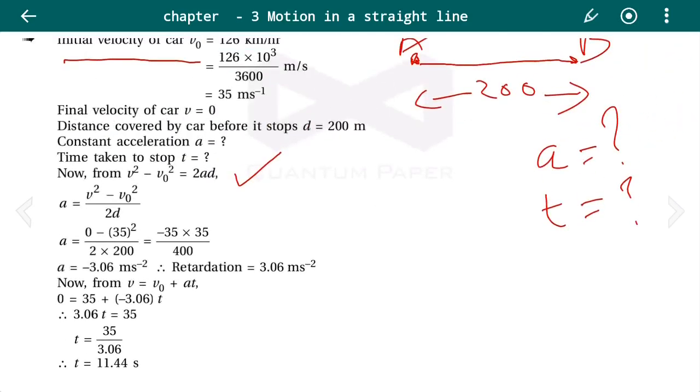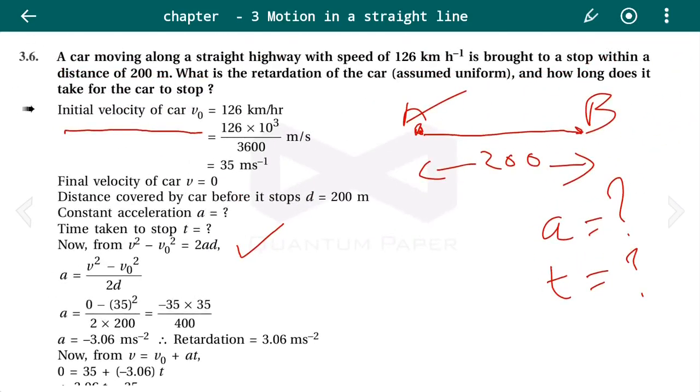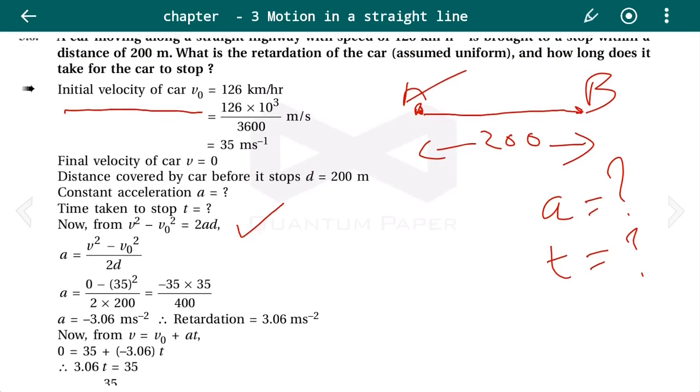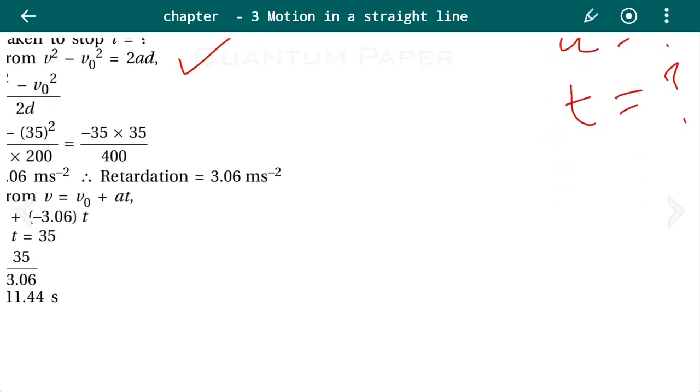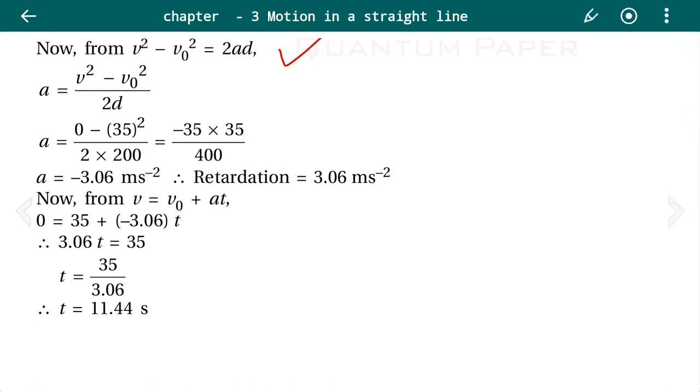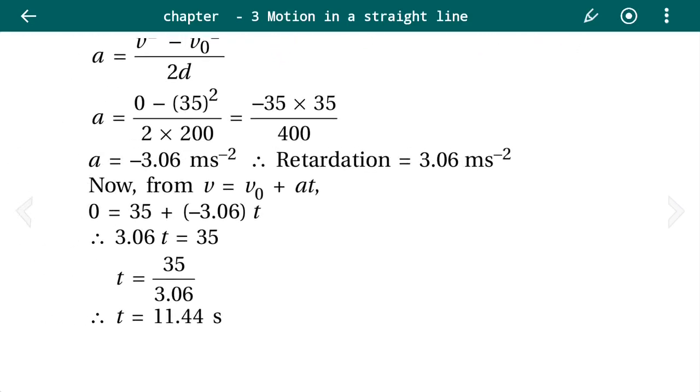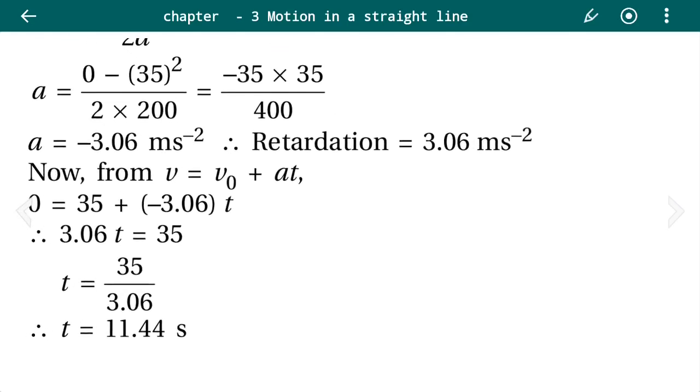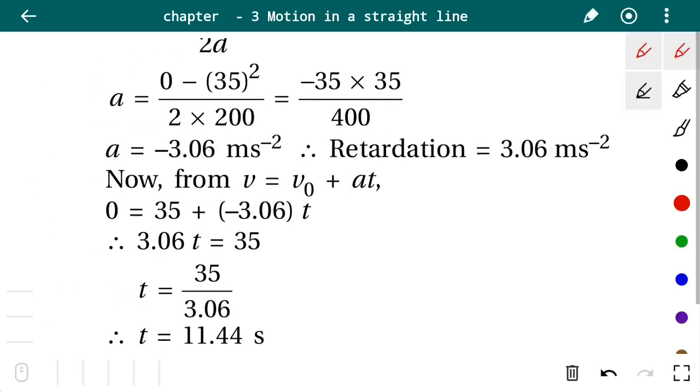Now what we need to find is how long does it take for the car to stop, right? That means what is the time taken throughout the path. So again, now see, we got the value of A, we are having the value of V, we are having the value of V0, and we need to find T, right? So which kinematic equation fits over here? That is V equals V0 plus AT.